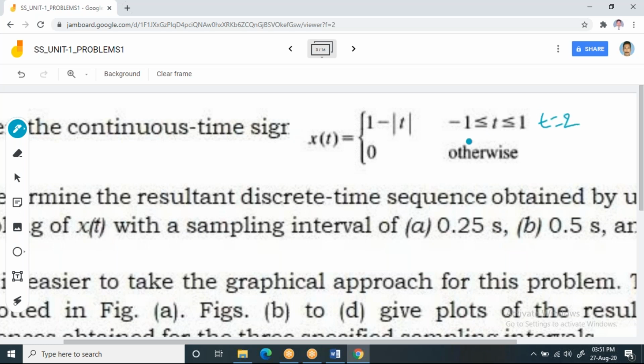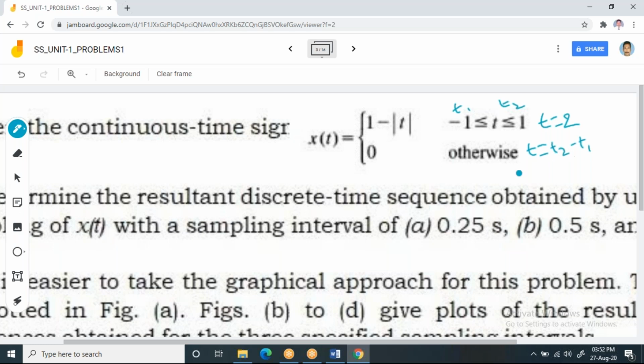You know why it is 2? T1 and T2. Your time period T you can write as T equals T2 minus T1. Here this is T1 and this is T2. So T2 minus T1 becomes 2. So that is how you will get the relation for T.